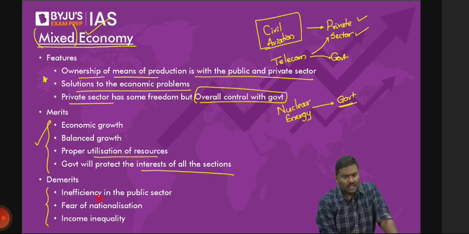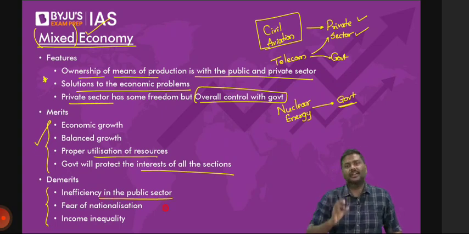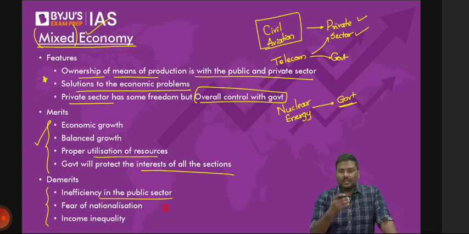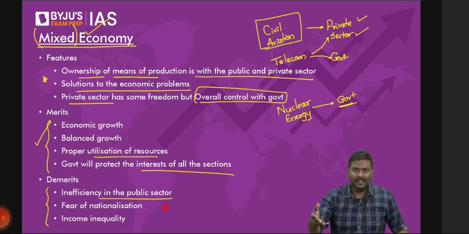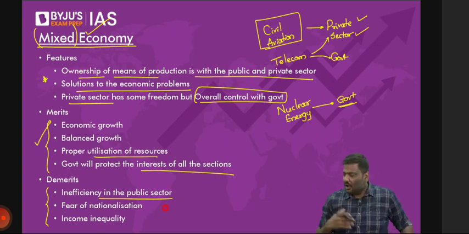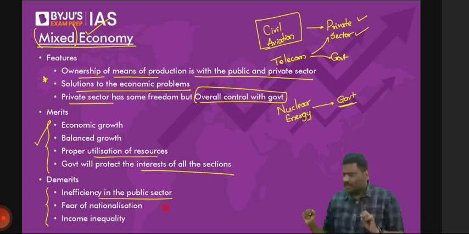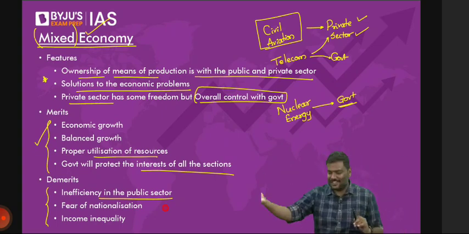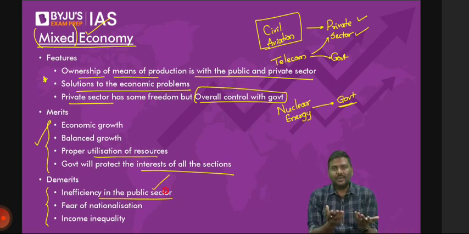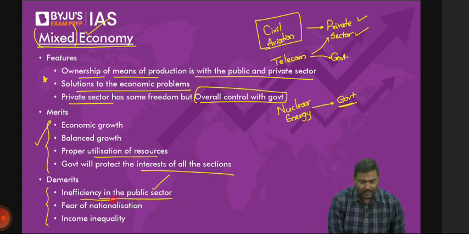One, public sector means what? Government-owned entities. The public sector may or may not function efficiently. Best example, Air India. All of you understand this? How many of you think Air India until the last 2 years was working wonderfully, generating so much profit, etc.? So Air India is an example of a public sector. Air India was not earning profit; it was incurring losses. So inefficient working of the public sector might be a problem.